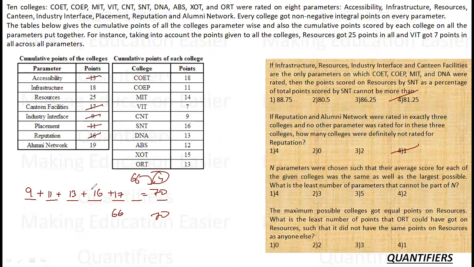Okay. I can replace 16 by 18. I can replace 17 by 19. In this way, I am replacing these two variables by 18 and 19, which produces the total of 70, which means I have used 5 variables to produce a total of 70, whose average is 7, and each college can be given 7 via this. So this is the basic structure of my question.